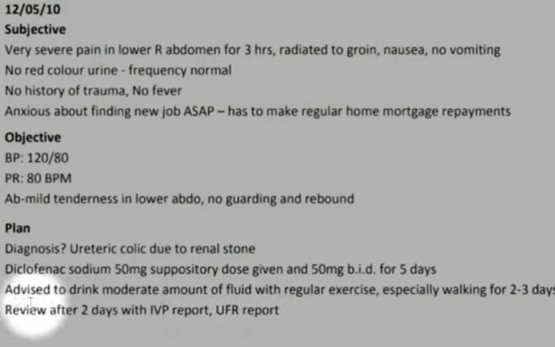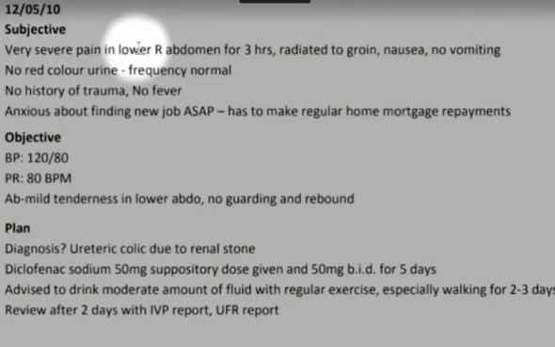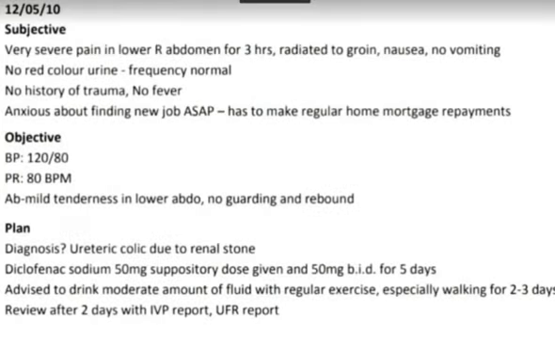All right. So let's see which one is important, which one is relevant, which one is semi-relevant, and which one is irrelevant information. You are going to write to a urologist. So keep in mind that very severe pain in lower right abdomen for 3 hours, radiated to groin, nausea, and no vomiting is subjective data, that is the patient's concerns. You don't want to write it in your letter, so I think it is better to exclude this data.